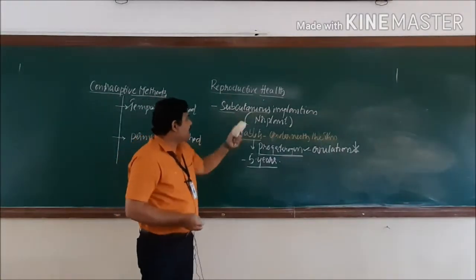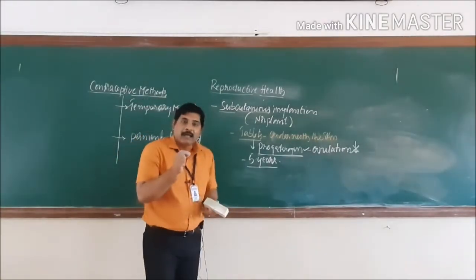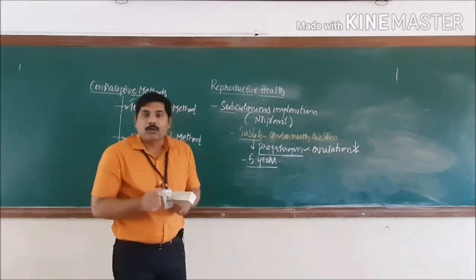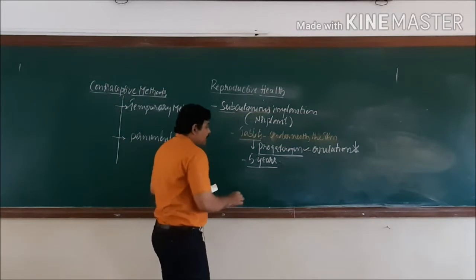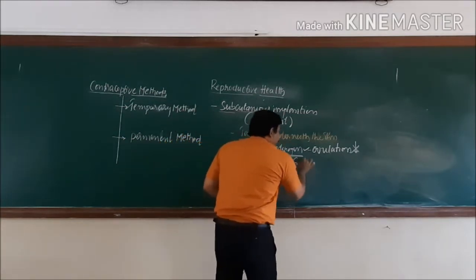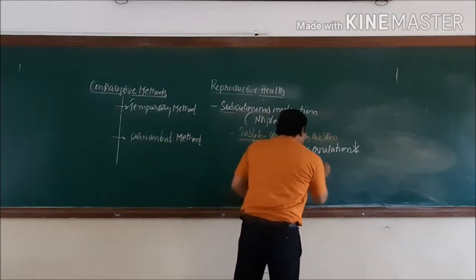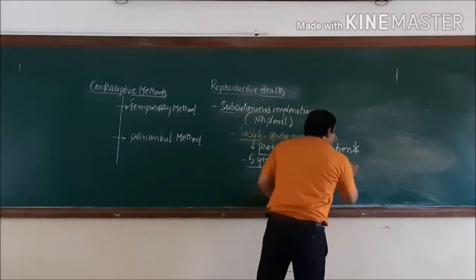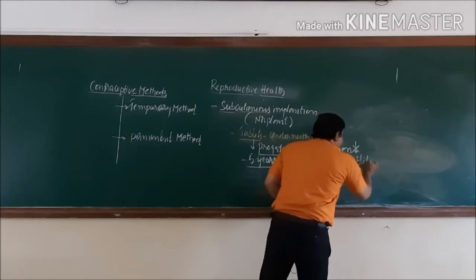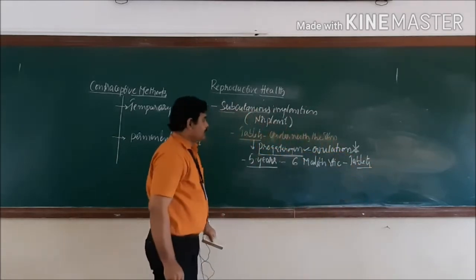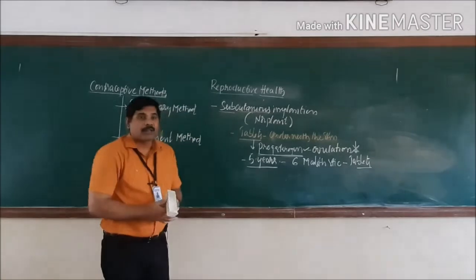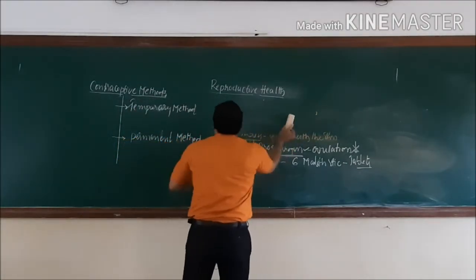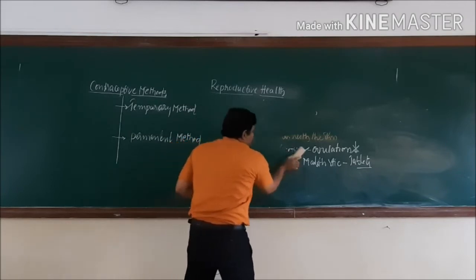The only difficulty in subcutaneous implantation is that a minor surgical process is required for implantation and removal of these capsules, and almost 6 matchstick-sized capsules are placed underneath the skin. So this is about the subcutaneous implantation process, whereas the next important temporary contraceptive method is hormonal injections.